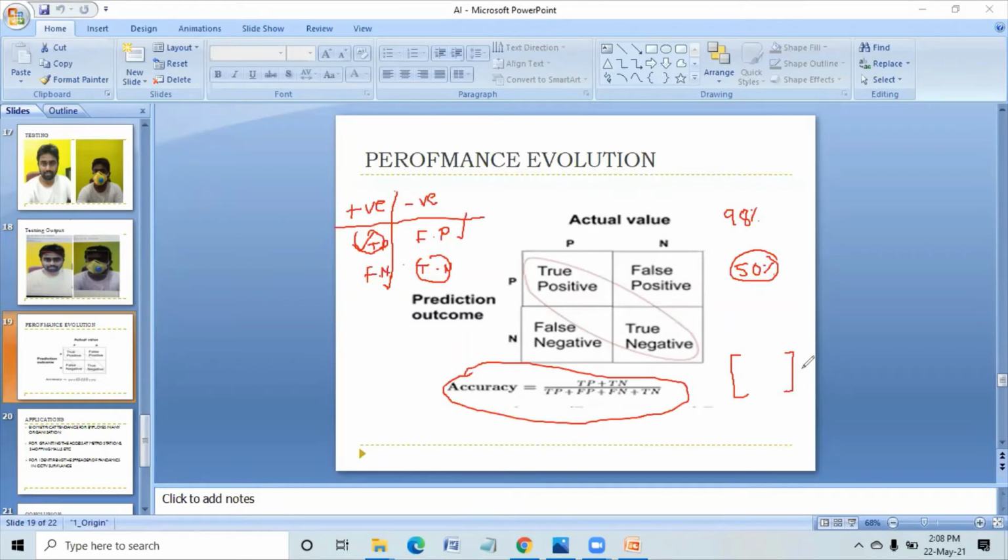So this matrix, if we draw these readings in terms of a matrix, can be called a confusion matrix. Suppose I told you about 40 images. In 40 images, 20 are with mask, 20 are without mask, right? If the person is wearing a mask and it says with mask, suppose in 20 images, 19 images it is showing correctly.